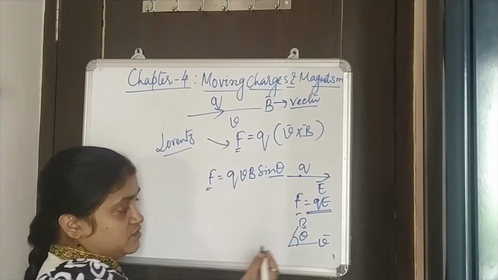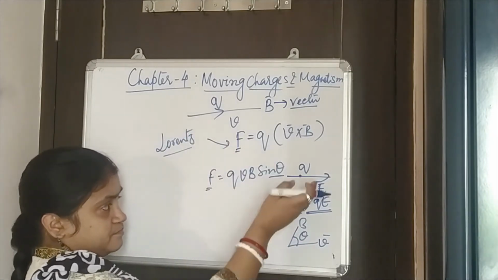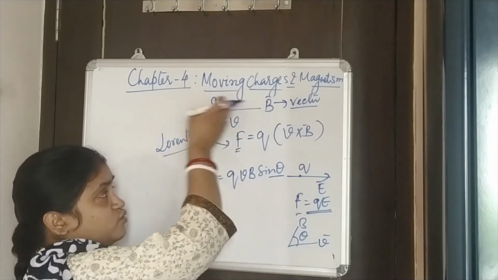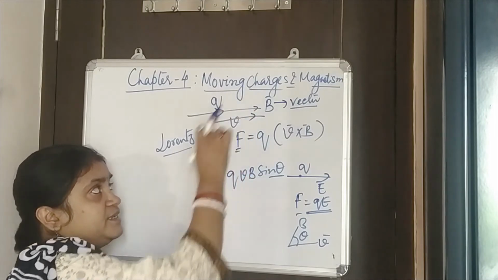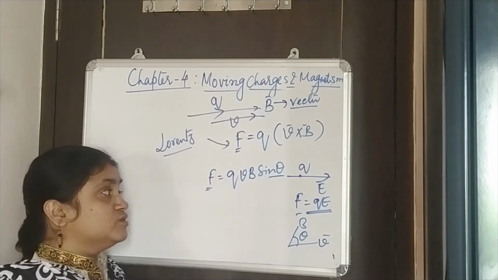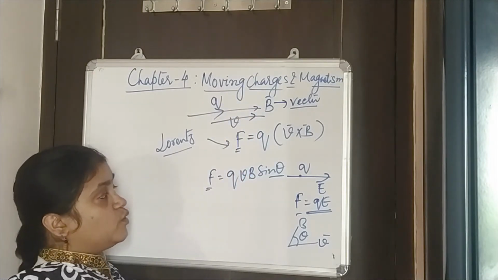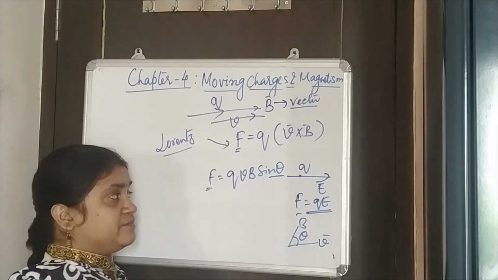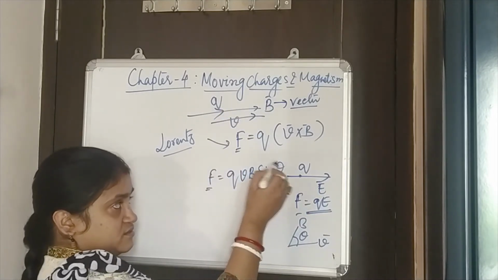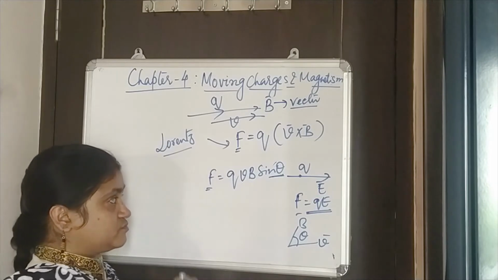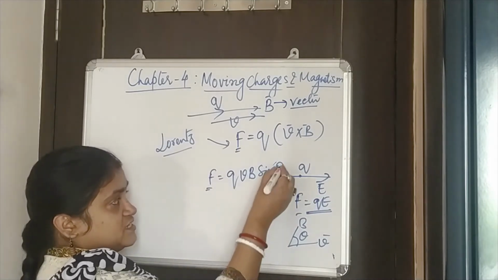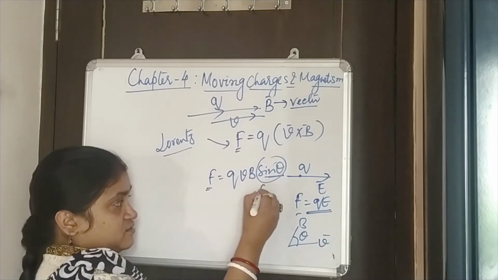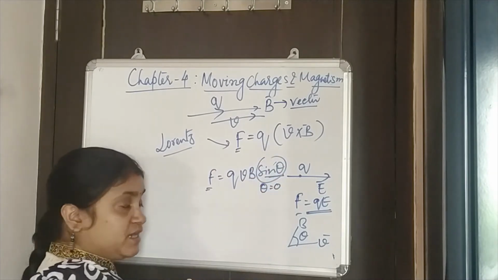So suppose the charge is moving parallel to the magnetic field. Then the angle between them, theta, will be 0, and therefore there won't be any force, since sine theta will be 0 for the parallel case.